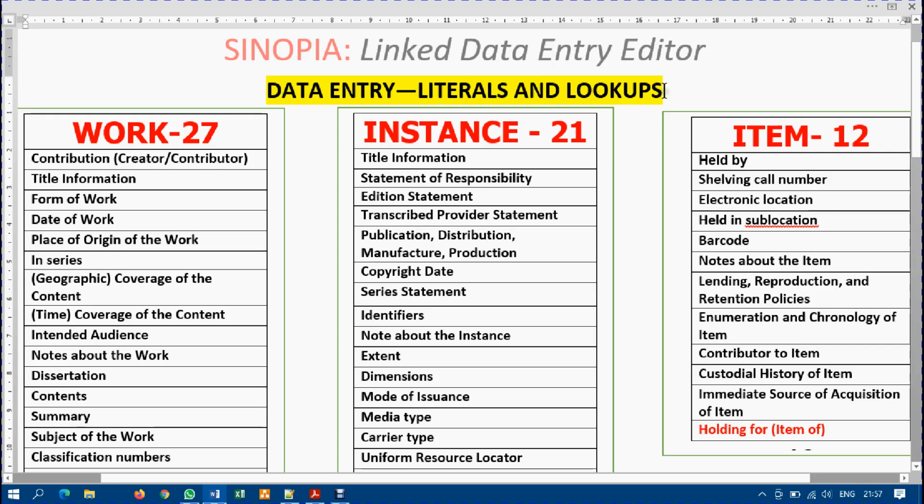And in case of lookup, this function will help you to look elsewhere in case you need something from a controlled vocabulary, like from Library of Congress or from OCLC and another controlled vocabulary that is hosted online.